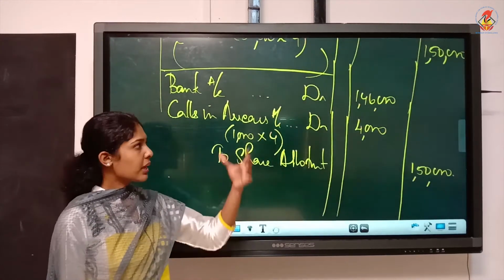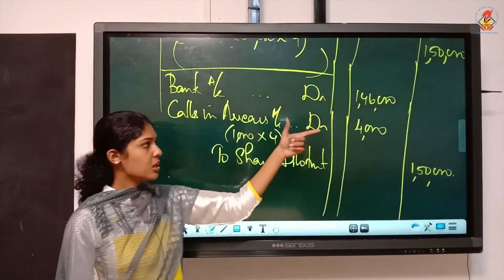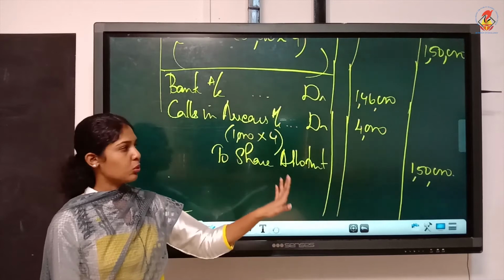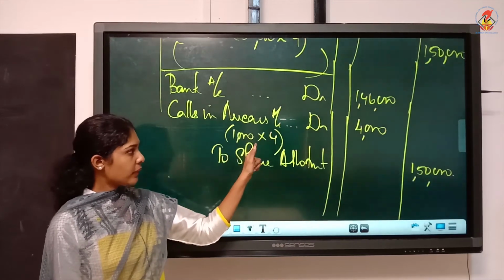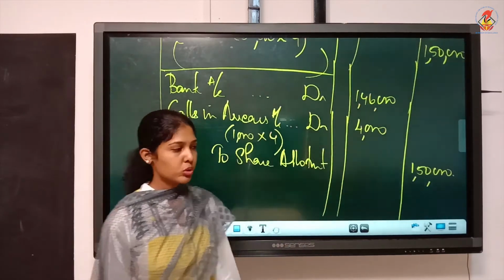In your textbook, they haven't written this calls in arrears account, but their bank figure is 1,46,000. You must write like this. This is easy for you. So on 1,000 shares, he didn't pay the allotment. Allotment per share is 4. That's how we got 4,000.